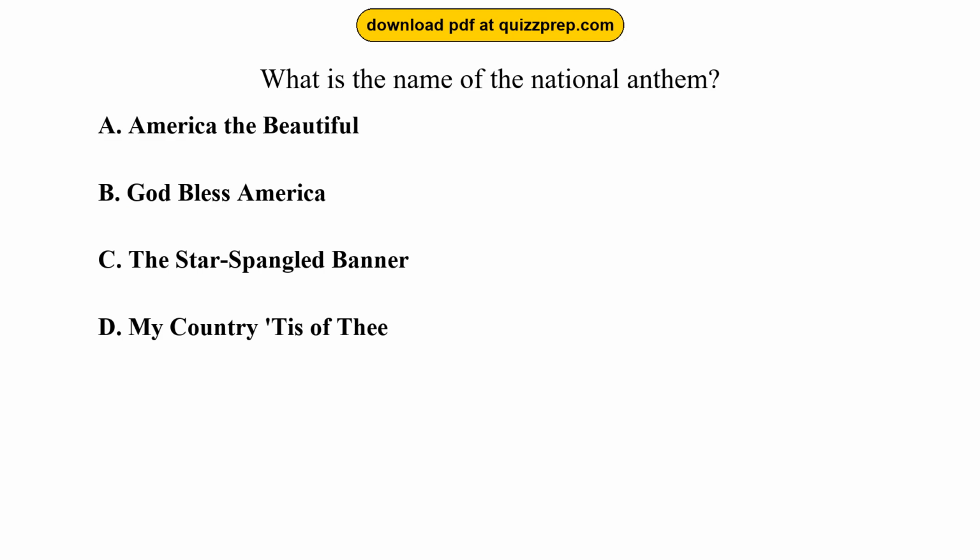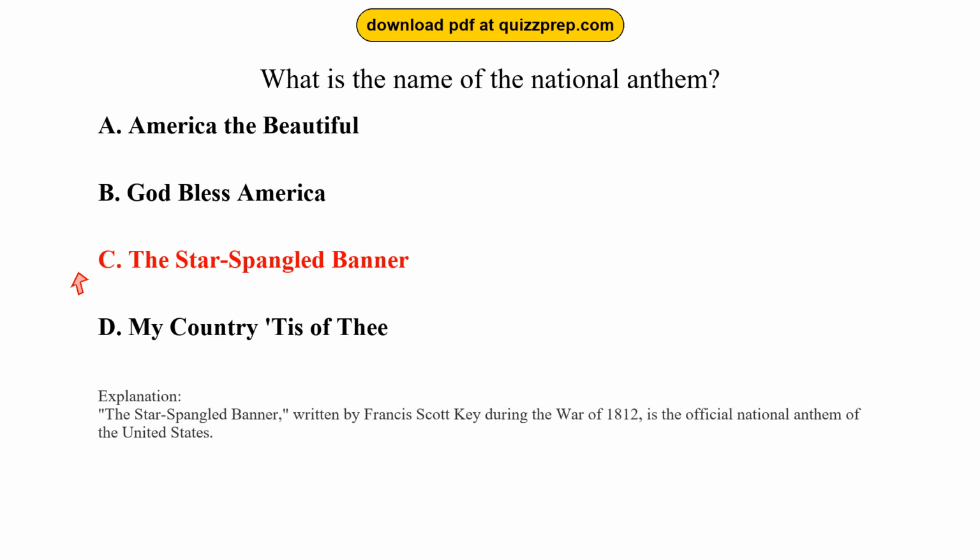Question 66. What is the name of the national anthem? Option A, America the Beautiful. Option B, God Bless America. Option C, The Star-Spangled Banner. Option D, My Country, 'Tis of Thee. The correct answer is option C, The Star-Spangled Banner. The Star-Spangled Banner, written by Francis Scott Key during the War of 1812, is the official national anthem of the United States.